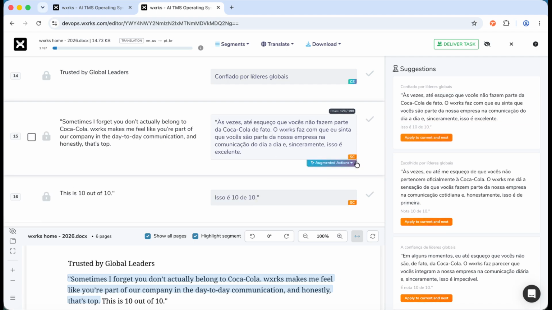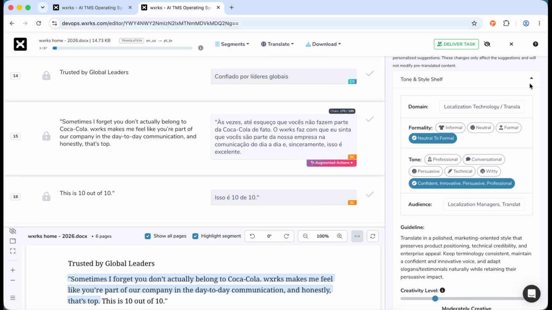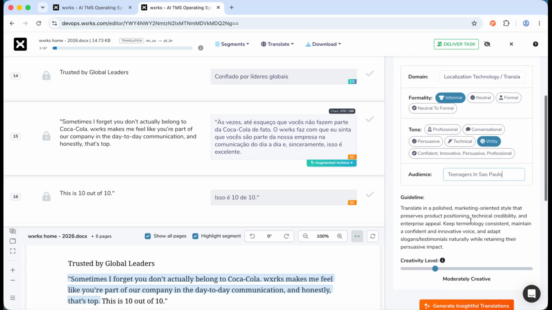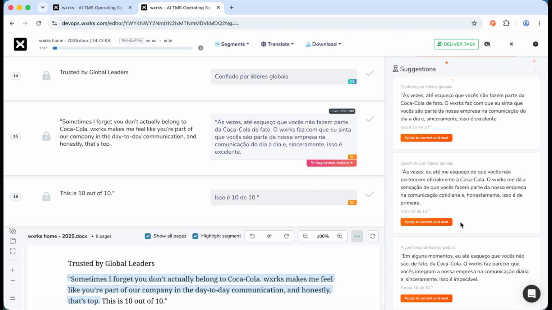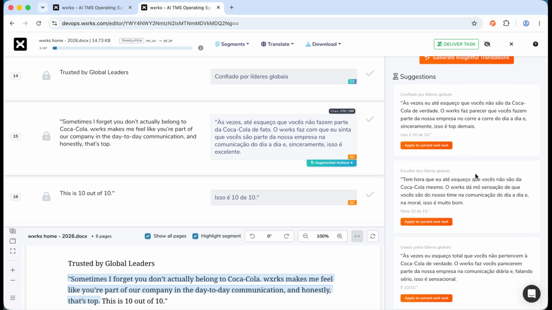So I can go back to the Sous-Chef, change the tone to informal, to witty, and even change the audience to teenagers. I can also increase the creativity level and request new translations for that segment. Now we have 3 more alternatives, much more informal, to which I can apply the translation, and they will be automatically applied to the segment.